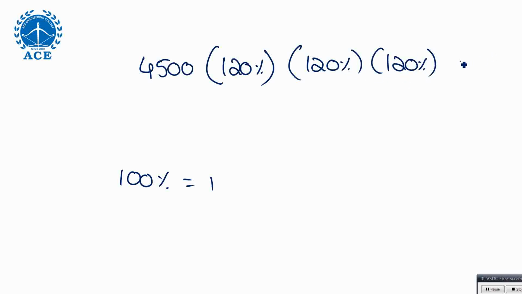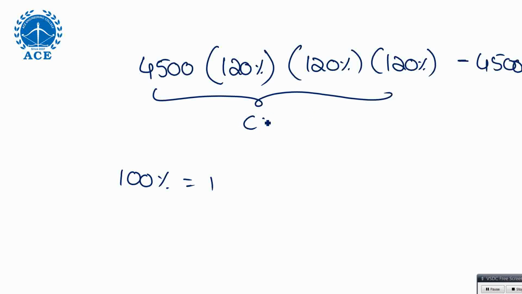120%, minus 4,500. Why minus 4,500 at the end? See, this will give CA. CA means compound amount, the amount after 3 years. I don't want the amount after 3 years. I want interest, which means I have to remove the principal.